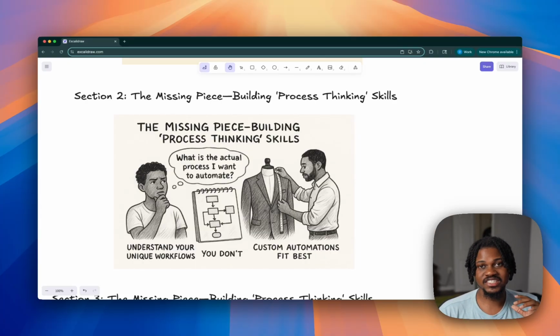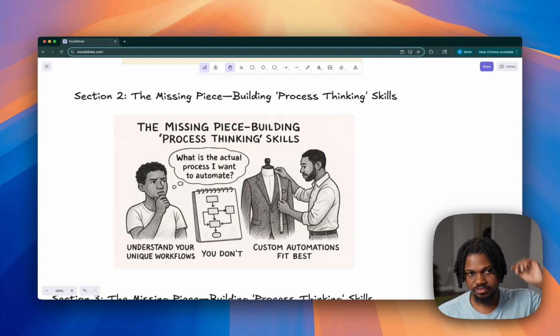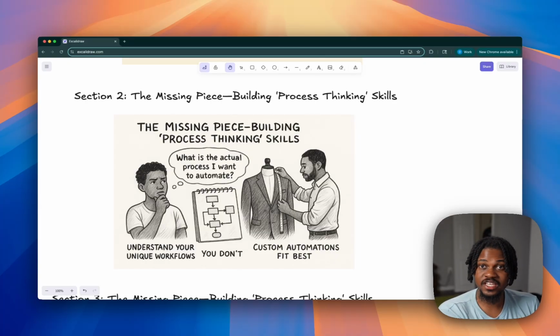How do we actually have that skill of piece by piece, block by block, building up to what we actually want to do? And I think that's really what sets up a good engineer, or in this space, an AI workflow automation specialist, from someone who is not good, right? The difference is you deeply understand your unique workflows.